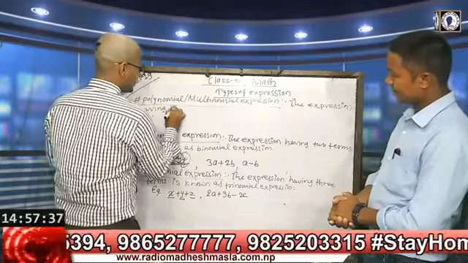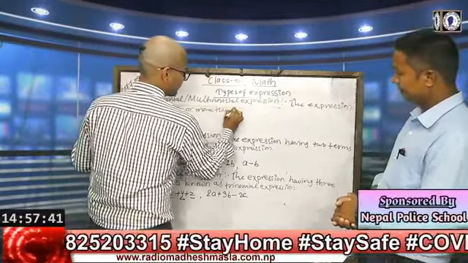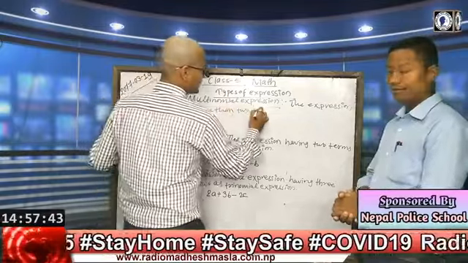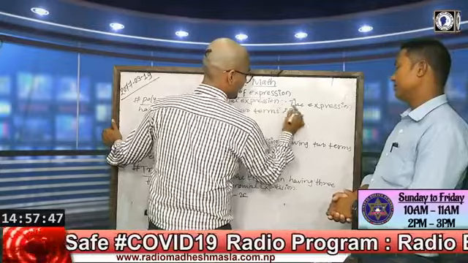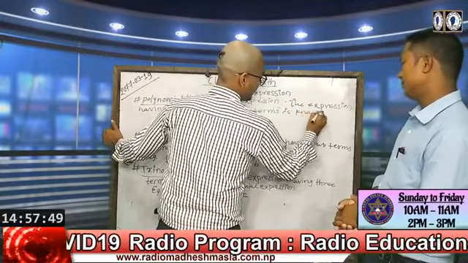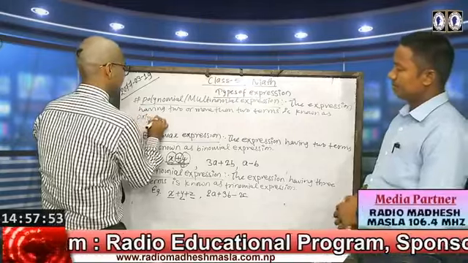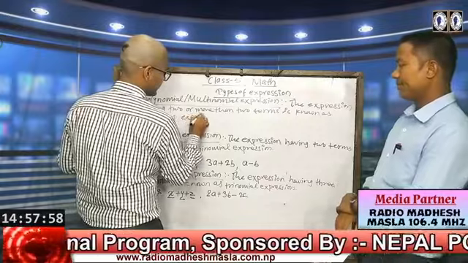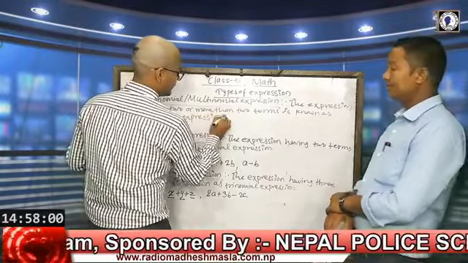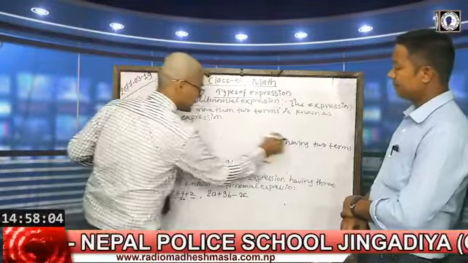The expression having 2 or more than 2 terms is known as a polynomial expression.